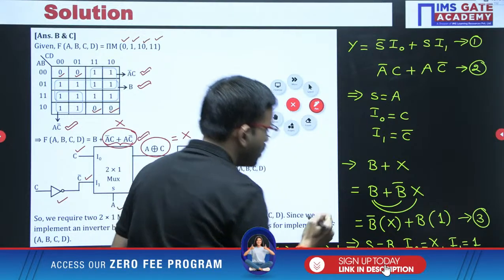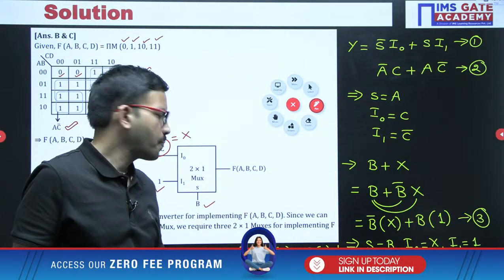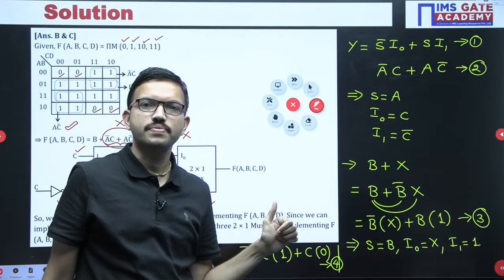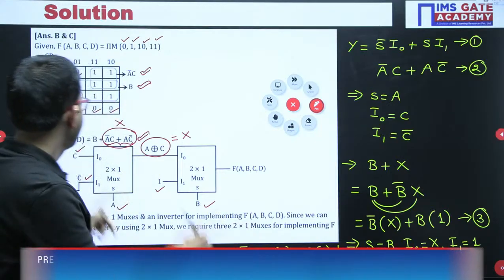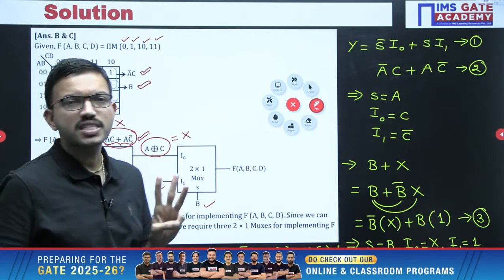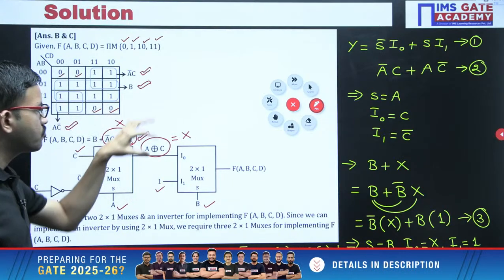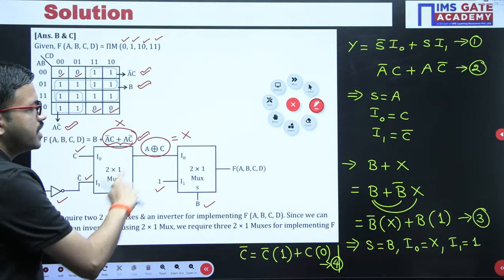Just compare equation 1 with 4. Here selection is C, I naught equal to 1, I1 equal to 0. That means with the help of one 2 by 1 mux, you are getting C bar. That means we require 1 plus 1, 2, 3, that means 3 2 by 1 muxes in order to implement this particular overall function. Now, when NOT gate is there, that time 2 are sufficient.